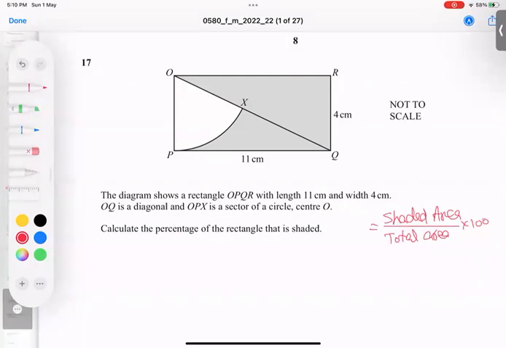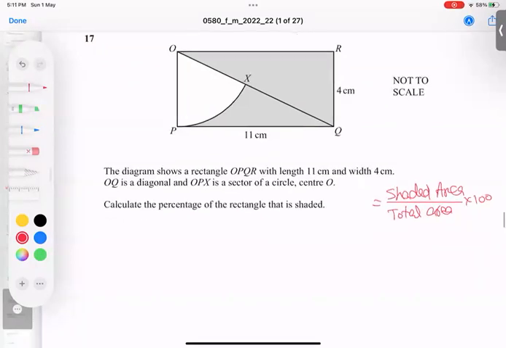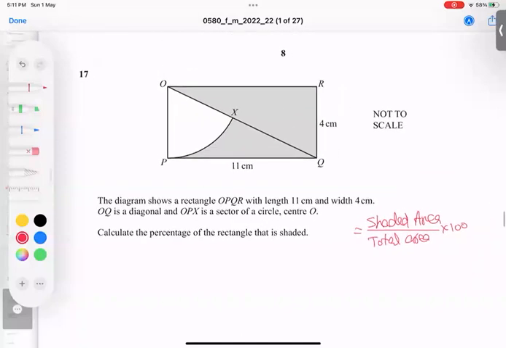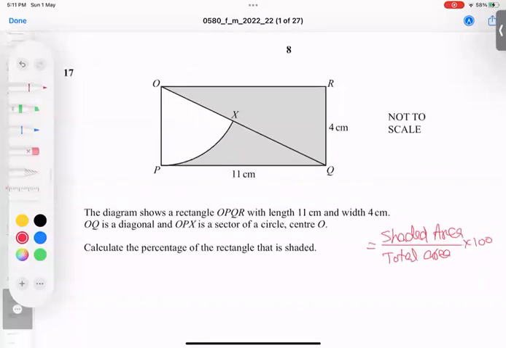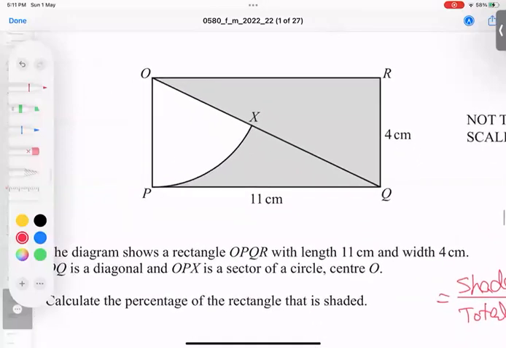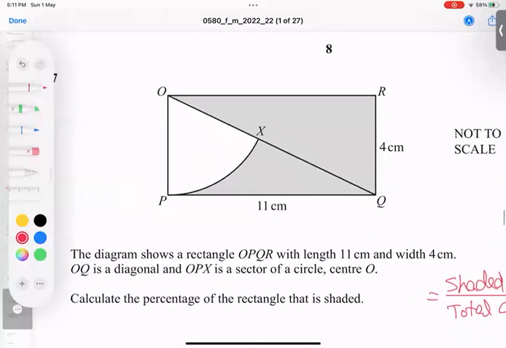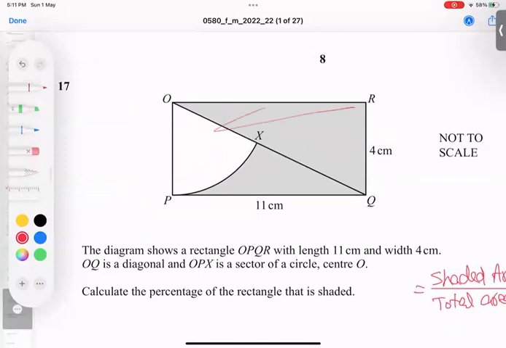So total area is not a hard job, it is the rectangle area. I will need two things here, so first make a plan. How to get this shaded area? Because if you want a shaded area, the plan of action is very simple. From the full rectangle area, subtract this white area. So I repeat: rectangle area minus the white sector area, and I will automatically get the shaded one.